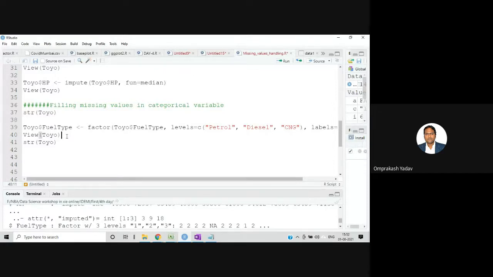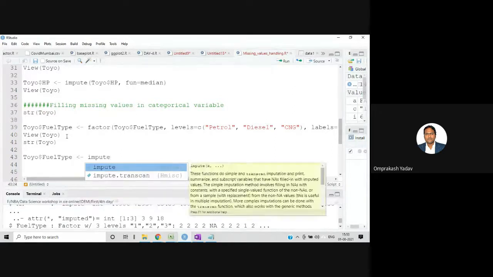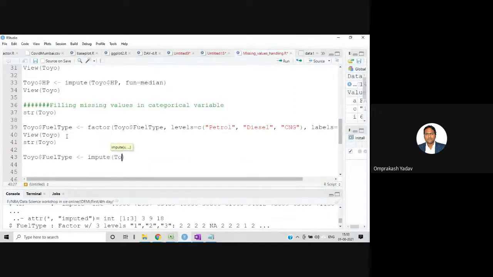So in this case, I will use the mode. Toyo fuel type impute.